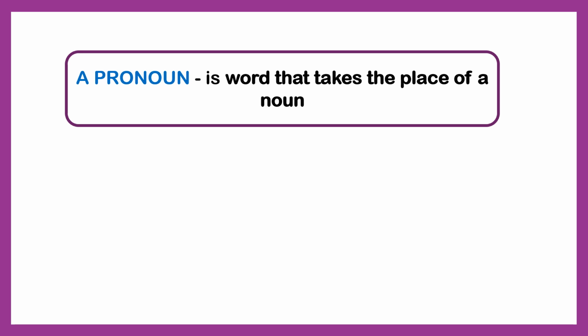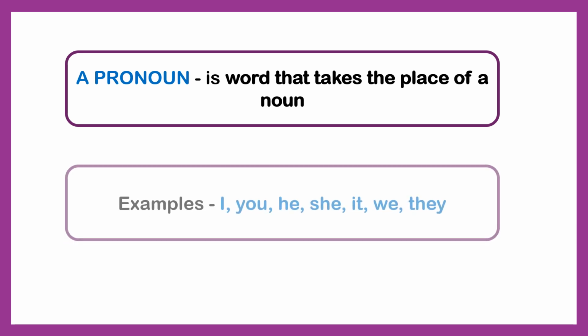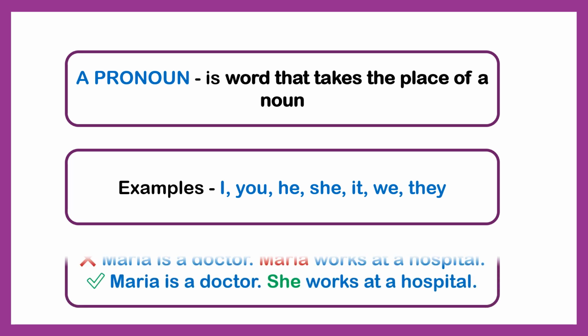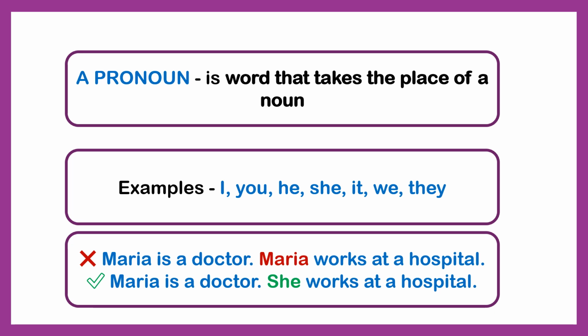A pronoun is a word that takes the place of a noun. Examples: I, you, he, she, it, we, they. Look at this example. Maria is a doctor. Maria works at a hospital. So we just keep repeating the same noun again and again. How can we put it in a better way? Maria is a doctor. She works at a hospital.